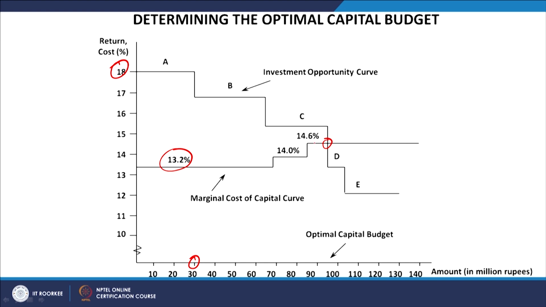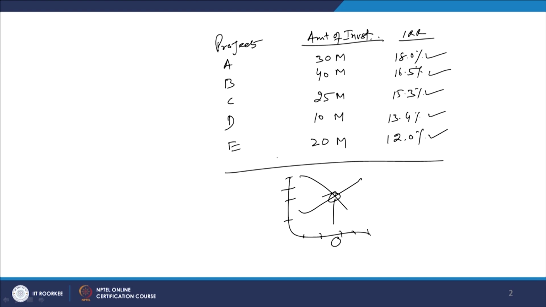Then we went to C, then we went to D. So, this is number 1, this is number 2, this is number 3, this is number 4, this is number 5, right. These are the 5 investment opportunities available. But the problem here is that the highest internal rate of return is at the start. When you move from A to E, 1 to 5, the internal rate of return is going to decline, and the lowest internal rate of return available is from project E, and that is 12%, right.